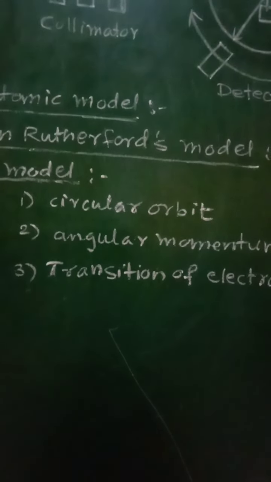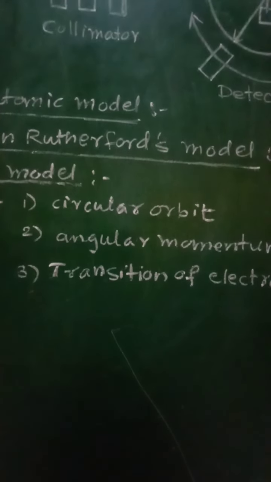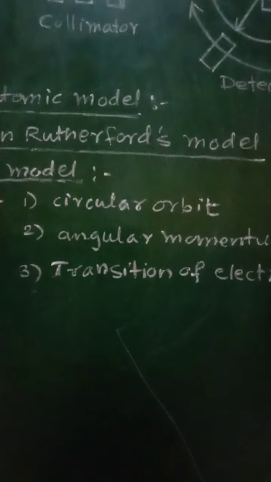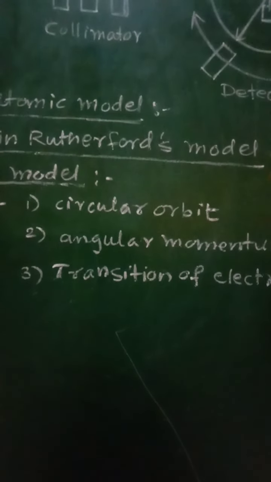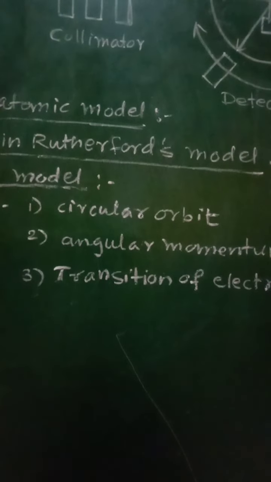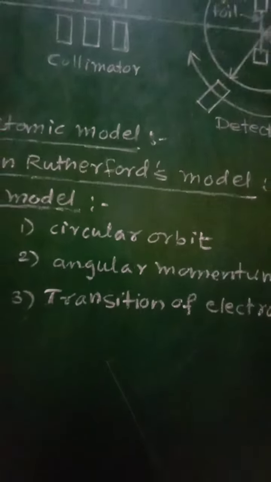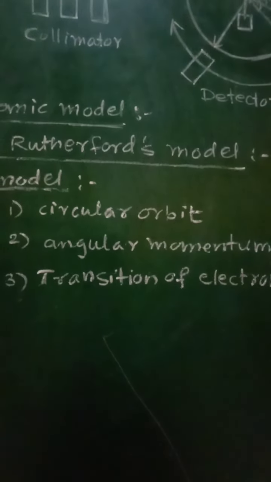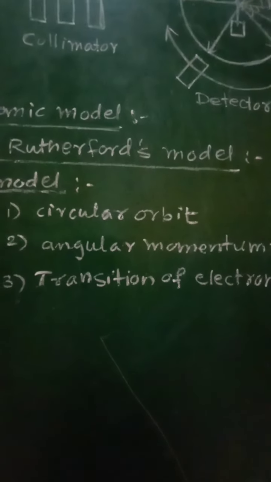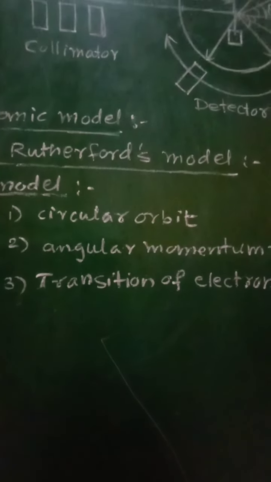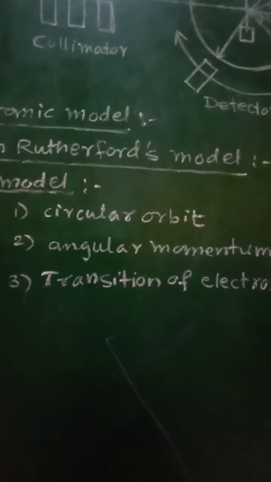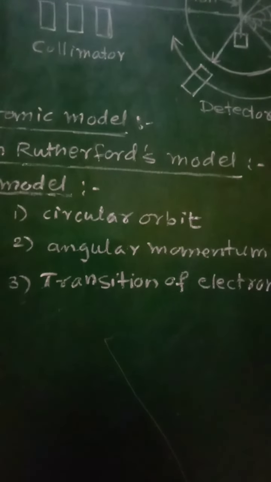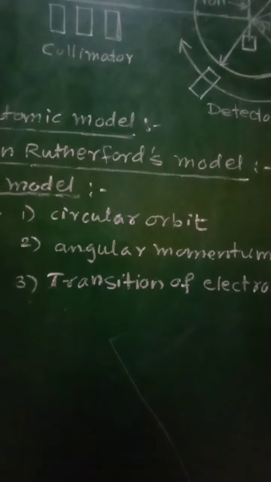That centripetal force is provided by the electrostatic force of attraction between the positively charged nucleus and the negatively charged electron. Therefore, the first postulate is that the electrons revolve around the nucleus in circular orbits.